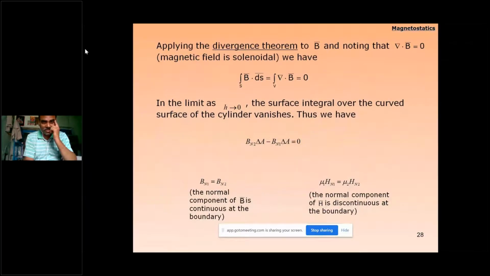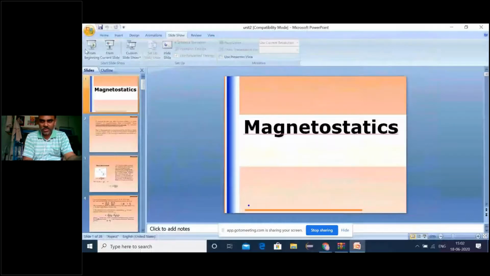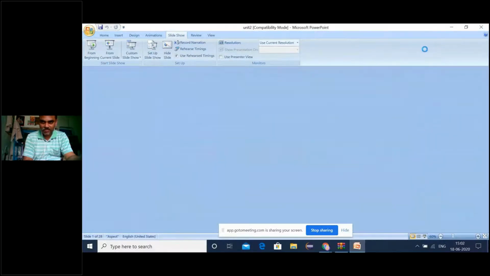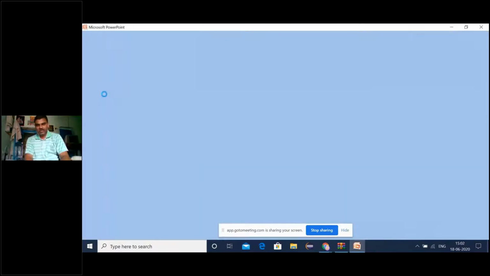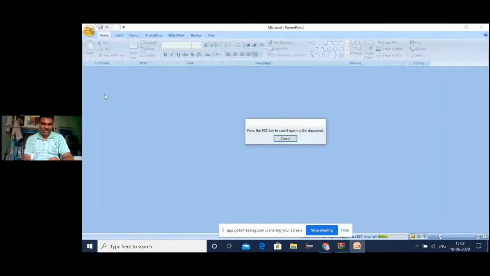According to divergence, del dot B is zero. These are the boundary conditions. So simply, when you talk about magnetostatics, it is just the Biot-Savart law and Ampere's circuital law. Based on that, we have different examples of how to find the magnetic field strength and the magnetic force. If you have any doubts, you can ask, and after that we will see how the EM wave results and what the Maxwell's equations are, due to electrostatics, magnetostatics and time variance.